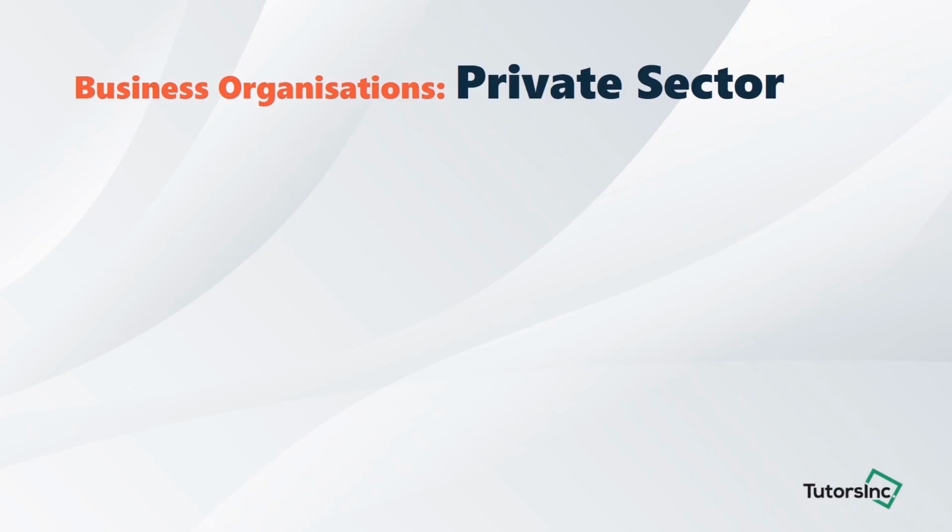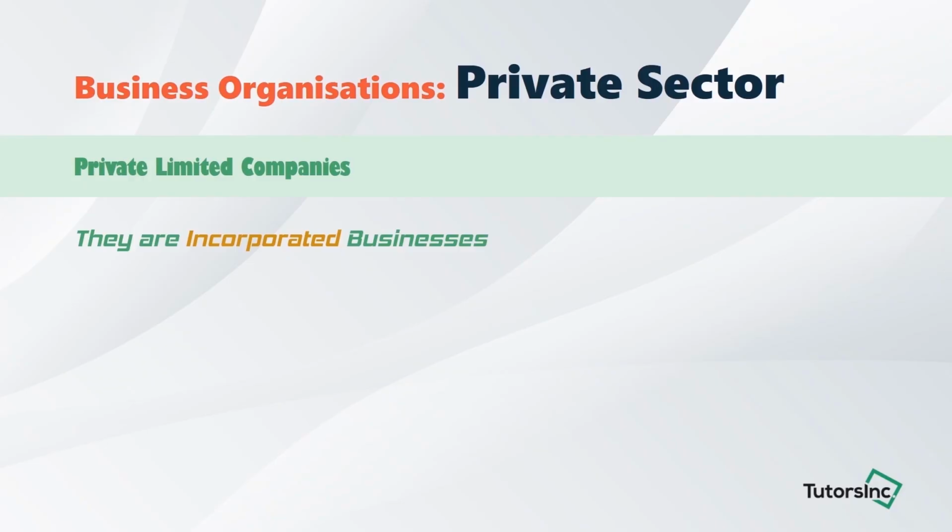Now we will be looking at two very important types of business organizations in the private sector. First, we have private limited companies. Private limited companies are incorporated businesses. The owners have limited liabilities because the business is a separate legal entity. As discussed earlier, as the business is a separate legal entity, owners have limited liabilities where they are liable only to the amount of money they invest into the business.